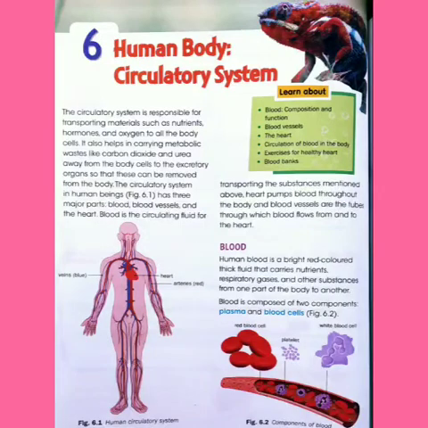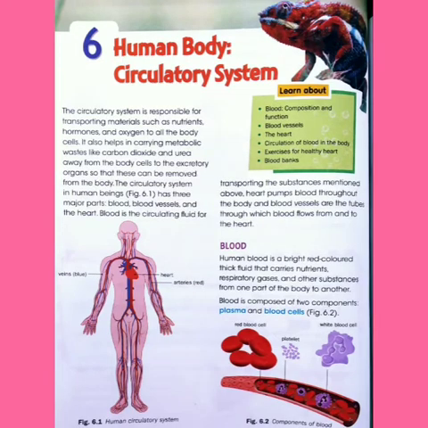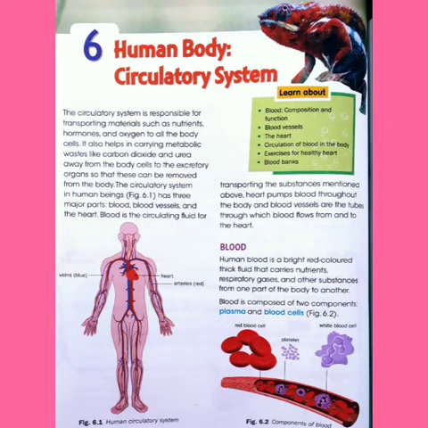Hello, students. So, in biology, let's start our new chapter today, that is the human body circulatory system. The circulatory system comprises blood, blood vessels, and the heart. These are the three major parts in the circulatory system, and it is responsible for transporting materials. What materials? Nutrients, hormones, and even oxygen to all the body cells. Not only that, it also transports waste products, that is carbon dioxide and urea, away from our body.